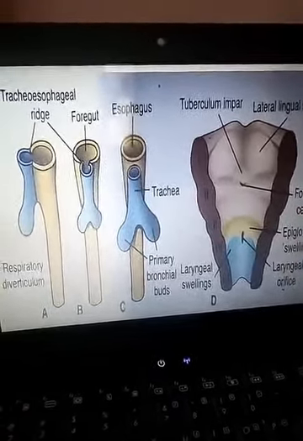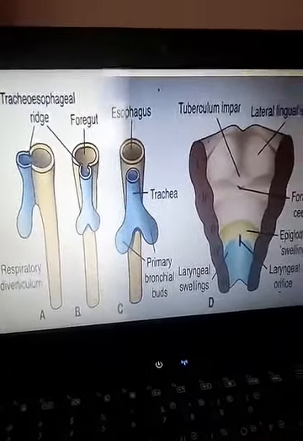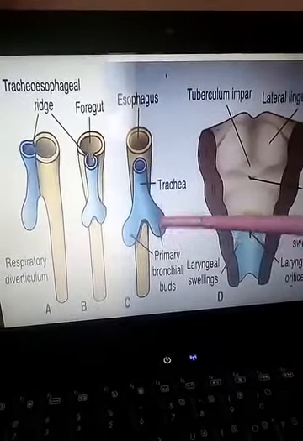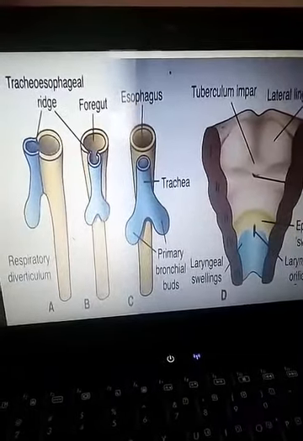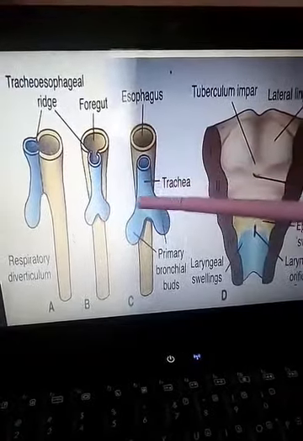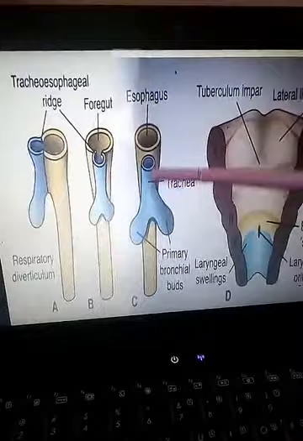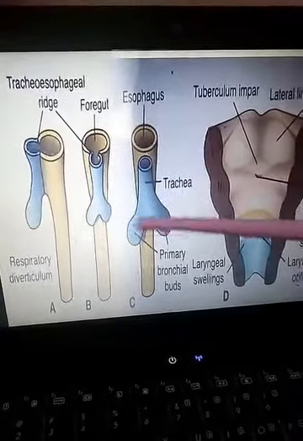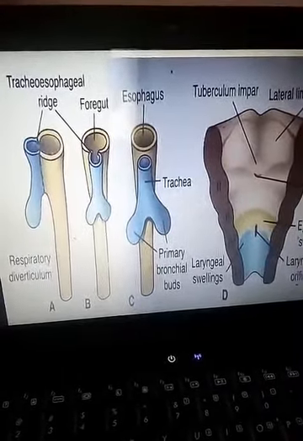So the bifurcation, the caudal part which bifurcates, forms the lung buds. This bifurcation forms the right and left lung bud. This lung bud later on forms the bronchi and the lung parenchyma. Now the part above this bifurcation forms the trachea, the upper part, and these form the bronchial buds. The bronchial buds form the lung parenchyma and the bronchioles.